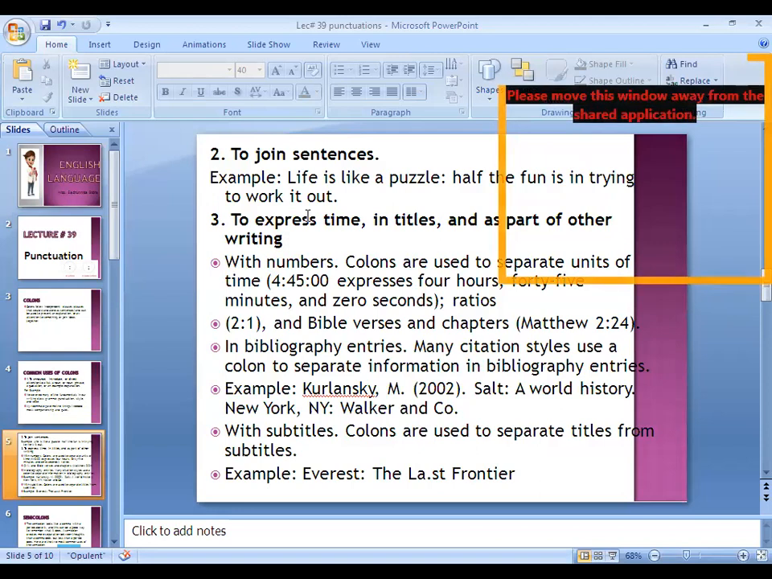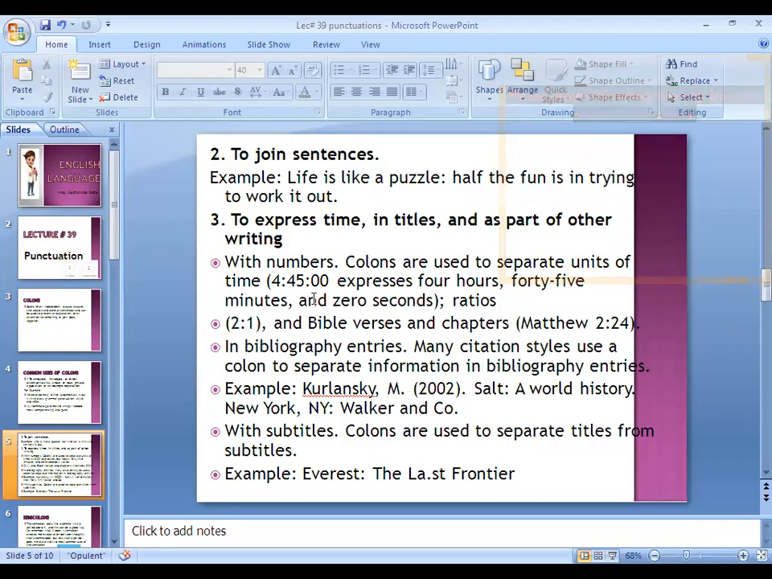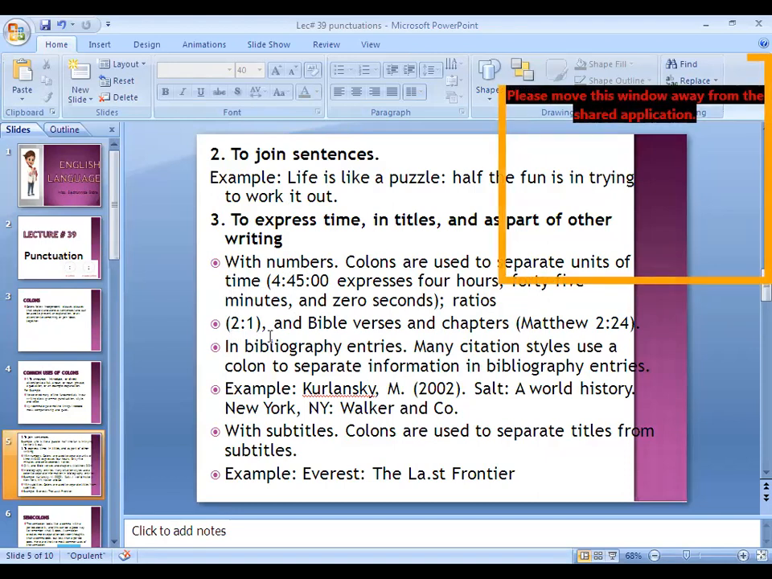Now number 3, to express time, in titles and as part of other writing. With numbers, colons are used to separate units of time. 4:45 means hours, minutes and seconds. For separating this time, हम colon को use कर सकते हैं. Express four hours, 45 minutes and 0 seconds. For ratios, it is also used, 2:1 का ratio.